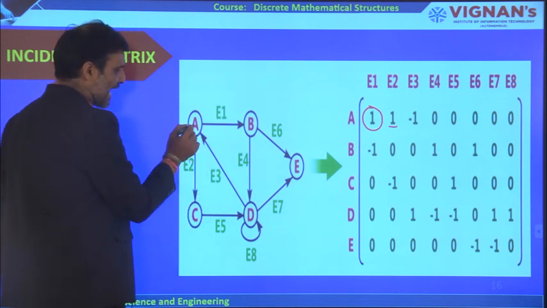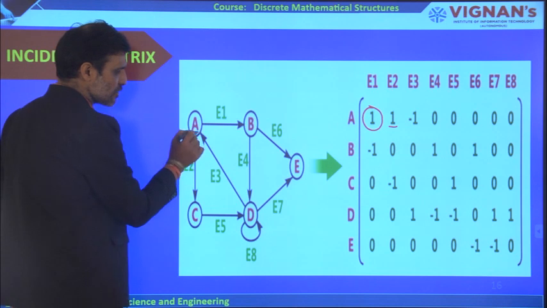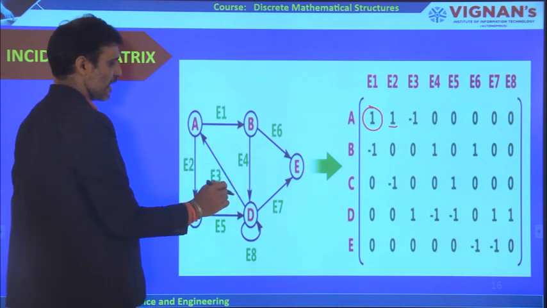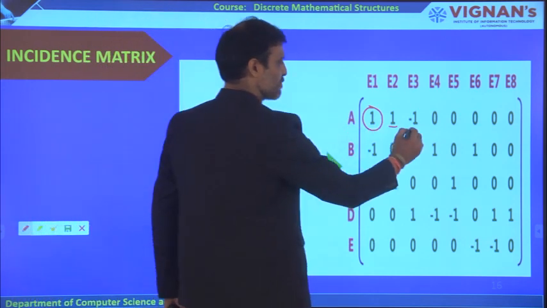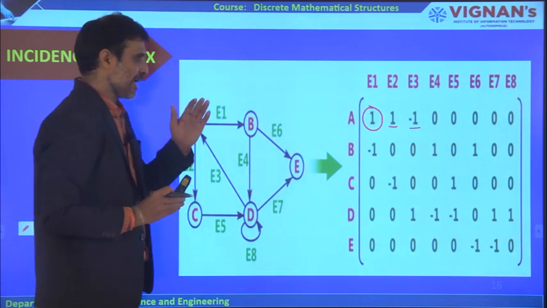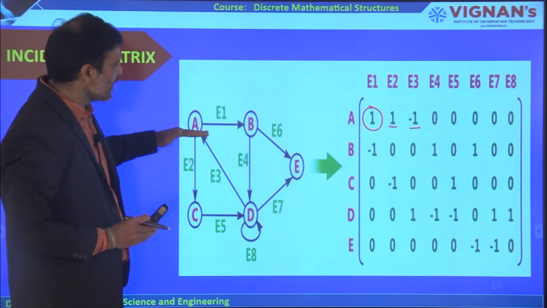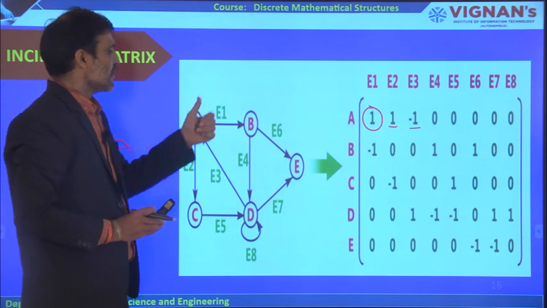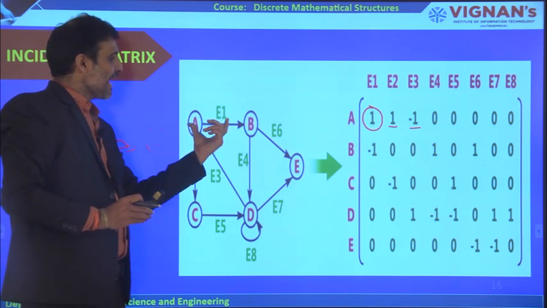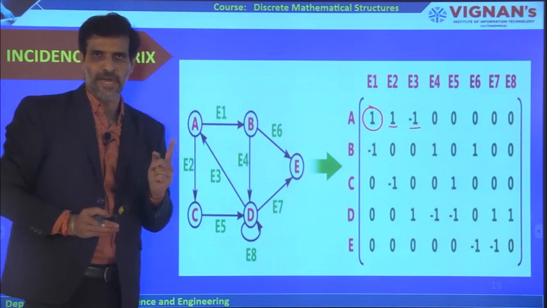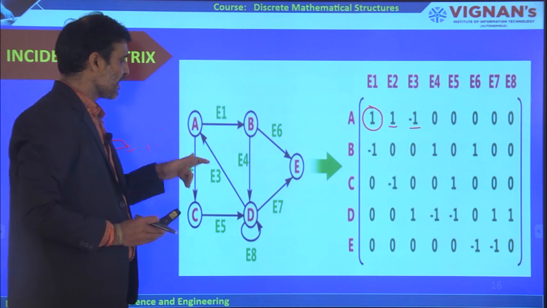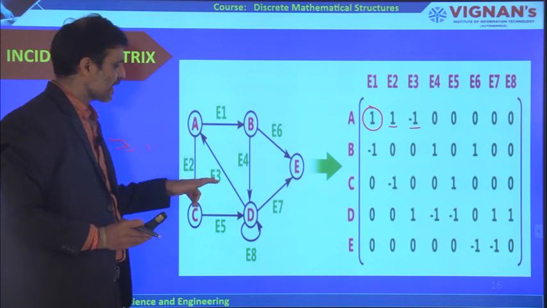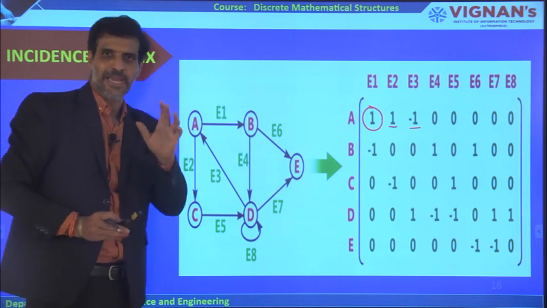From A, E3 is not moving outside. E3 is coming inside, therefore it is represented with -1. When a particular edge is moving outward, between A and E1 we take 1. When an edge is coming towards that vertex, we take -1.